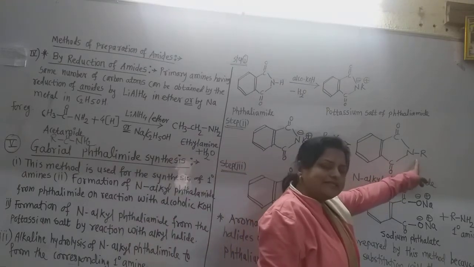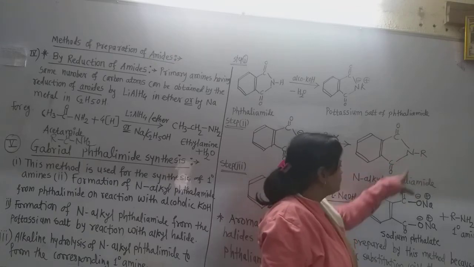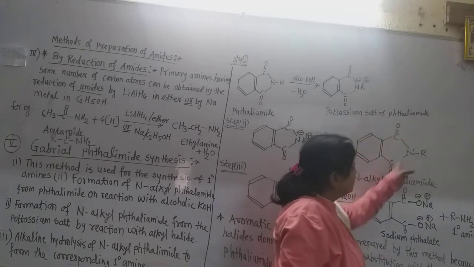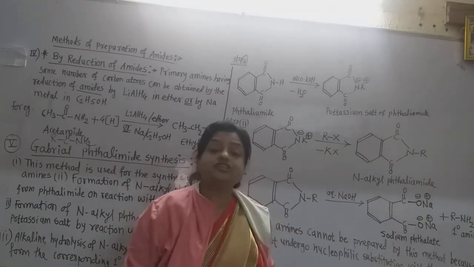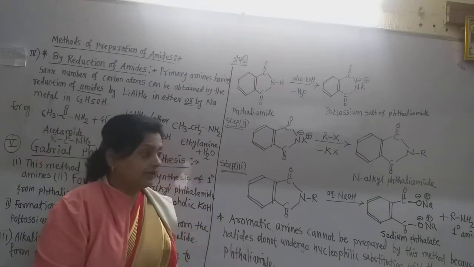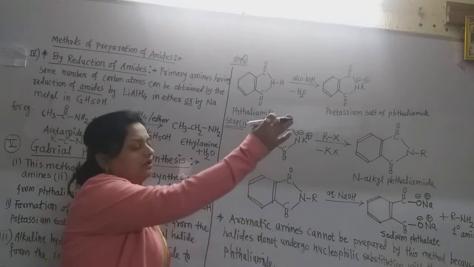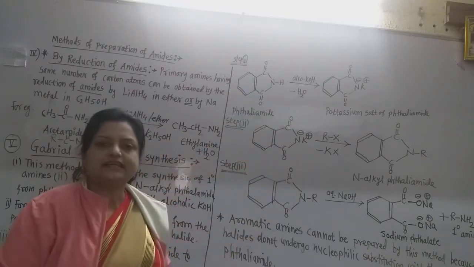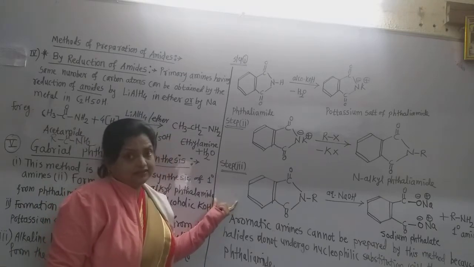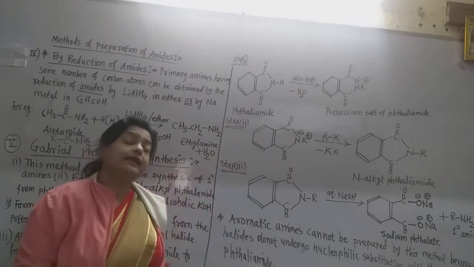We know the IUPAC names, how they are given. Now as this alkyl group is attached to this nitrogen, it is called the N-alkyl, and this is the phthalimide. So in the second step we obtain the intermediate compound, that is the N-alkyl phthalimide. Now in the third step, this N-alkyl phthalimide is converted into the sodium phthalate and primary amine.